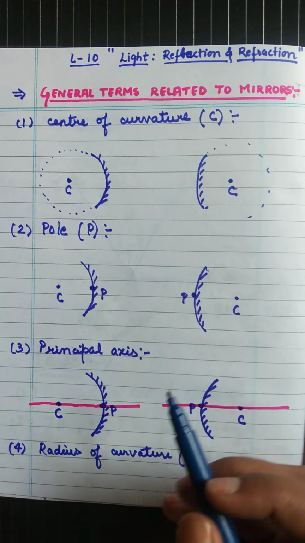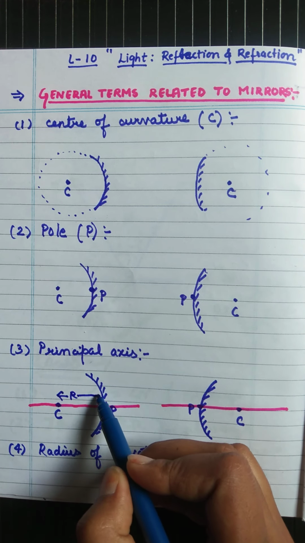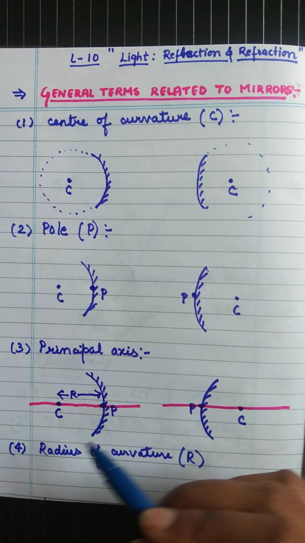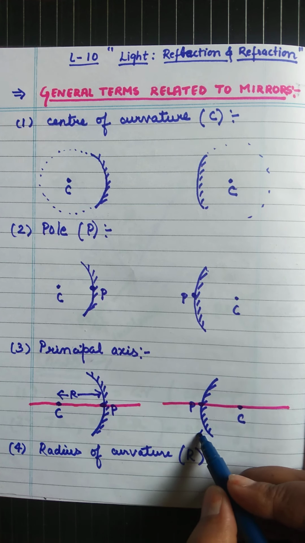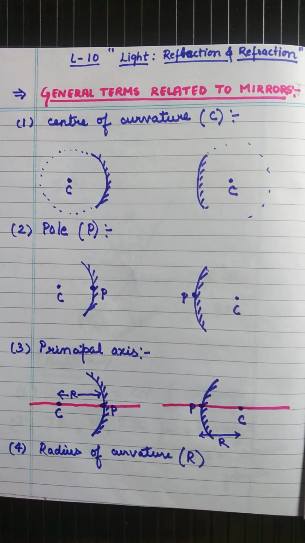So here we can represent it like this. We can represent it here only, no problem. So it is the radius of curvature, which is represented by R. Here the radius of curvature is this distance. It is called the radius of curvature.